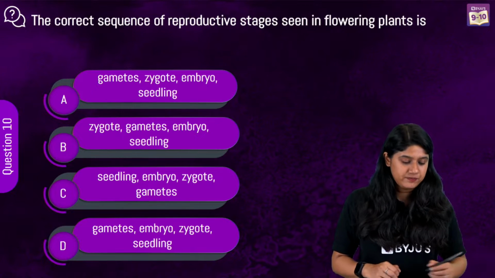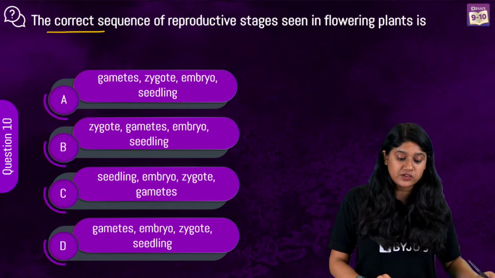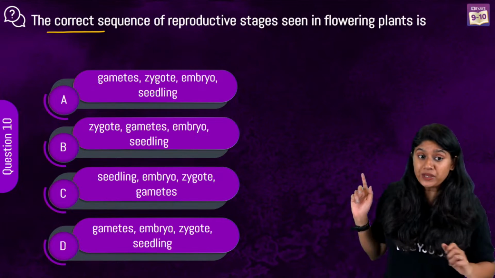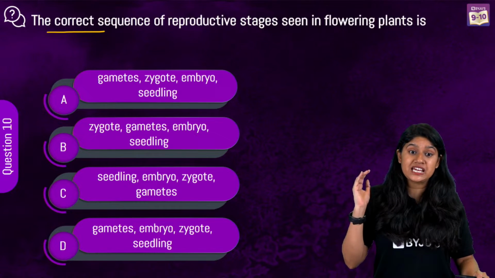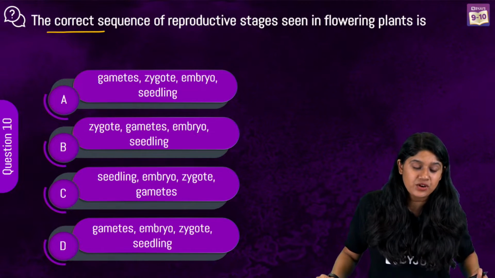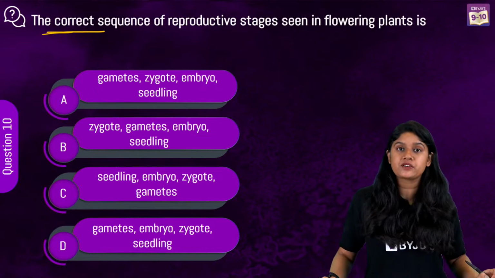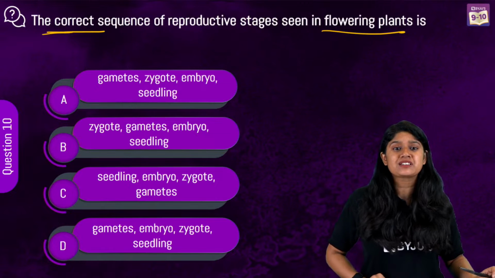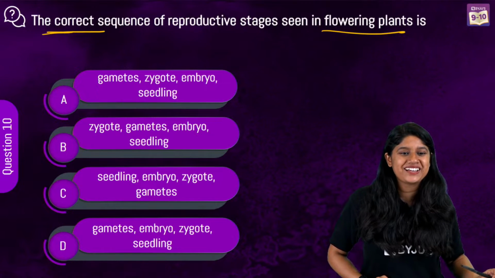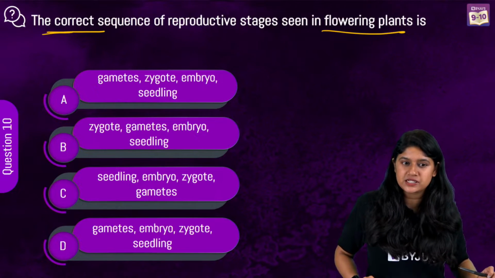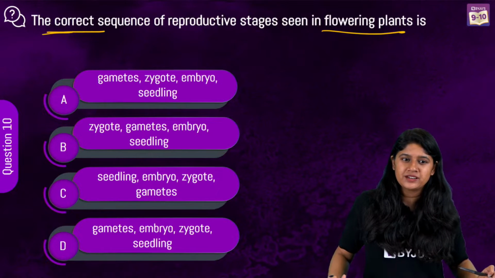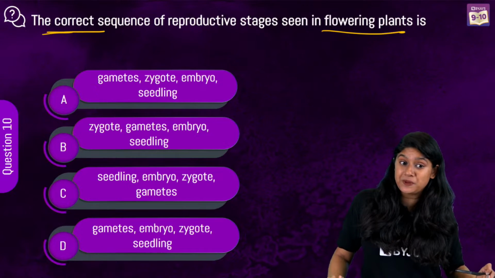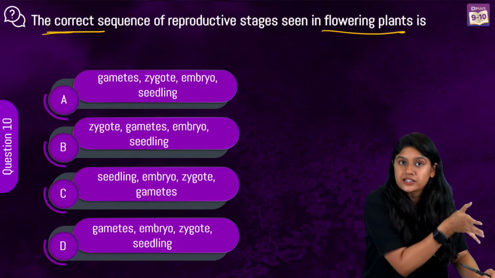Here we have the correct sequence of the reproductive stages seen in the flowering plants. Again, a very easy question, right? But you look over here, they're talking about the different stages. Yes, please write your doubt again, I might have missed. Very good, Tanisha. Okay, in the correct sequence, basically from a single cell, what is the starting and then the end?